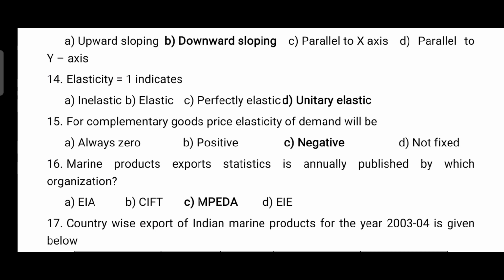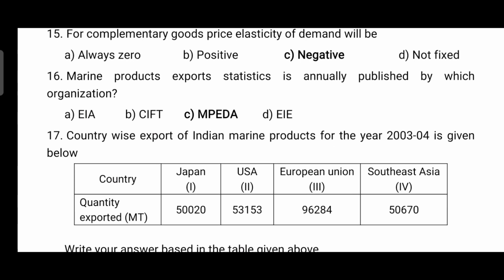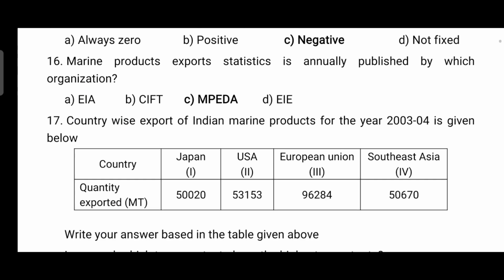Elasticity equals 1 indicates, so it indicates unitary elastic. For complementary goods, price elasticity of demand will be, so it will be negative. Marine product export statistic is annually published by which organization? So it is published by MPEDA, that is Marine Products Export Development Authority.